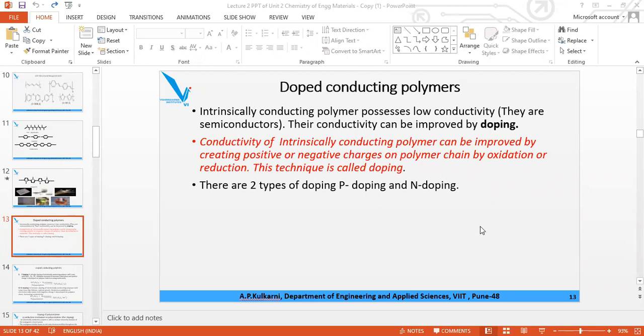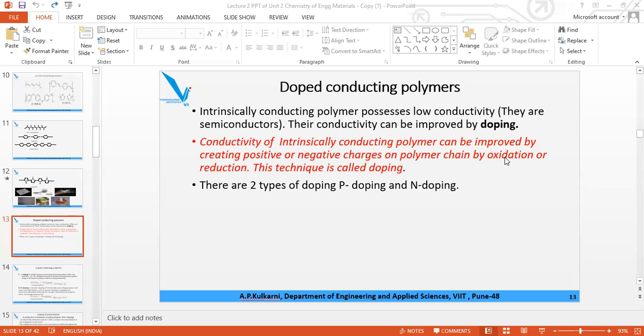Addition of oxygen or removal of hydrogen is known as oxidation. So we are removing the electron. Oxidation means de-electronation. We are removing the electron, so it becomes positive. So P doping is possible by oxidation by using Lewis acid. Can you give me a few examples of Lewis acid? I2, Br2, PF6, etc. Remember, P doping is due to oxidation and it is by using Lewis acid.